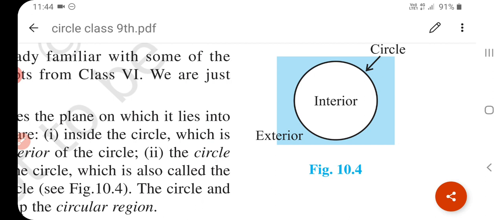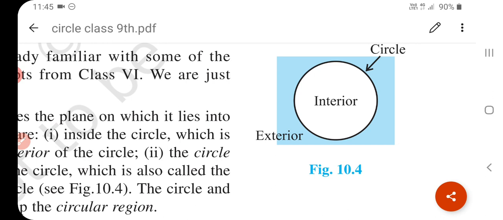So circles having the same center are called concentric circles. If there are two circles whose center is the same, then we call them concentric circles. Okay, meaning the center of both is the same. Two circles are said to be congruent if and only if either of them can be superposed on the other so as to cover it exactly, or if and only if their radii are equal.